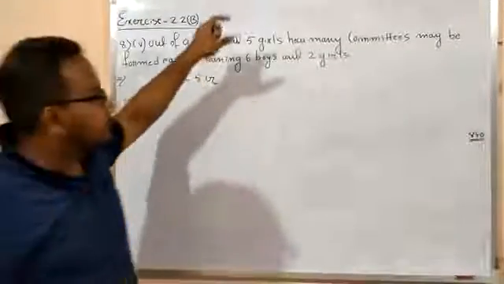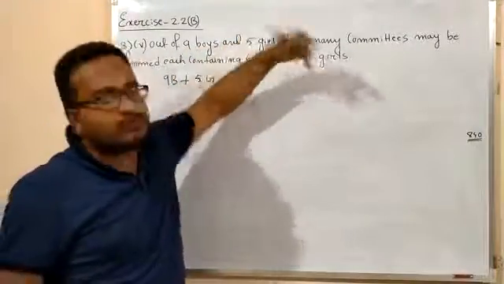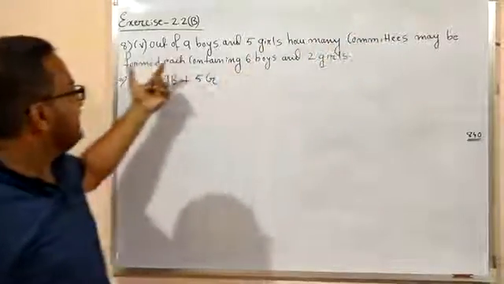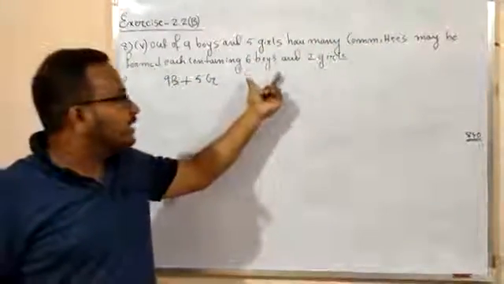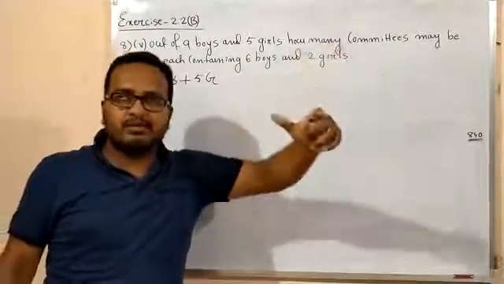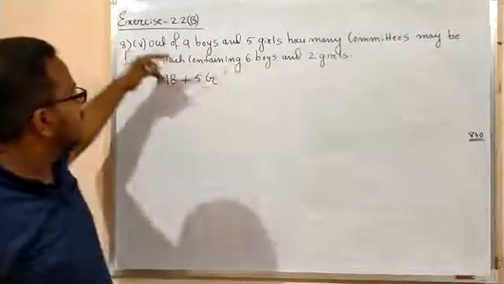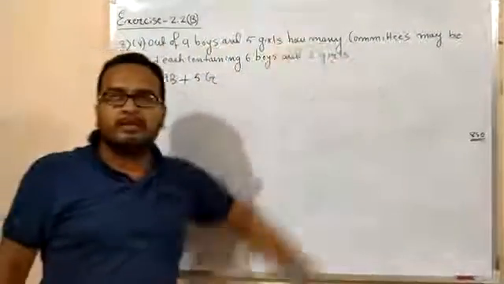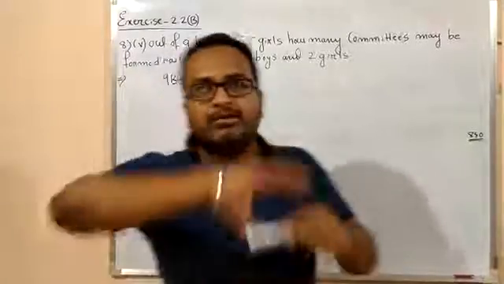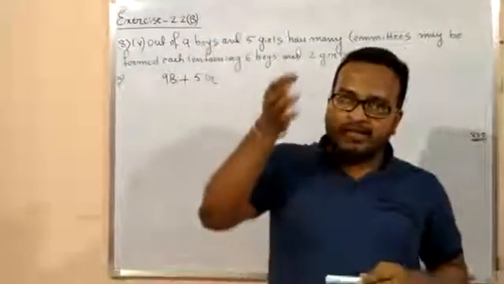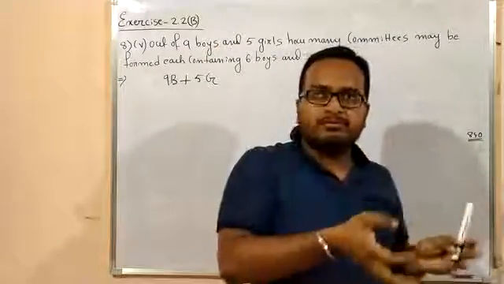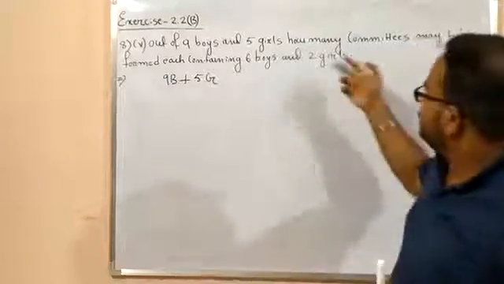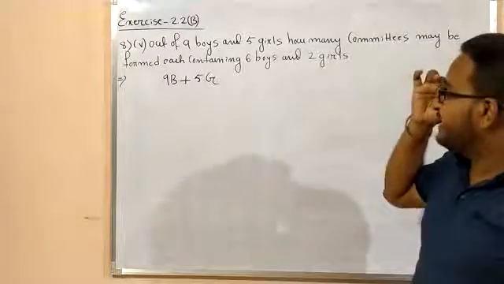That means you have to form number of committees, right? And in each committee 6 boys and 2 girls must be there. You have to find the number of committees where each committee must be formed by 6 boys and 2 girls, right? So it's a very easy problem.